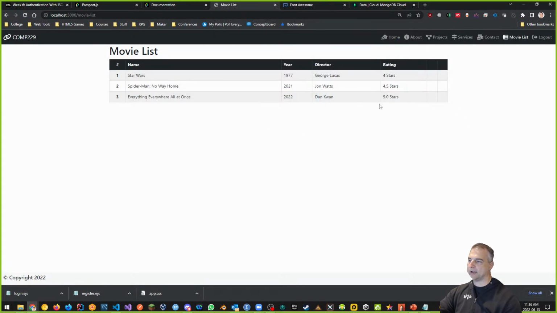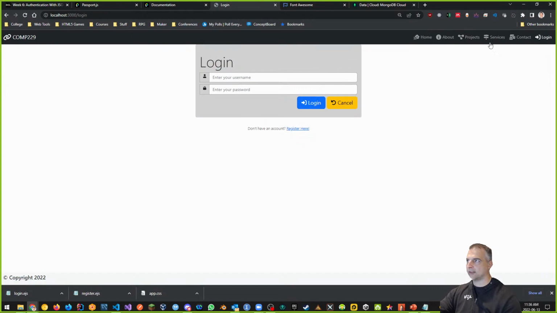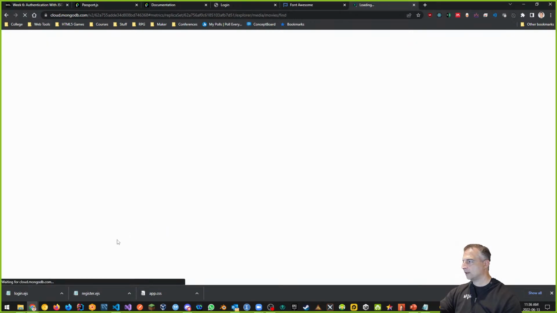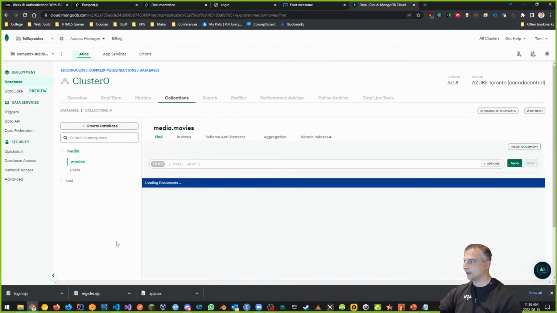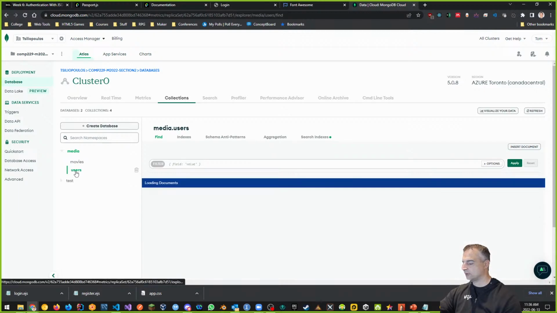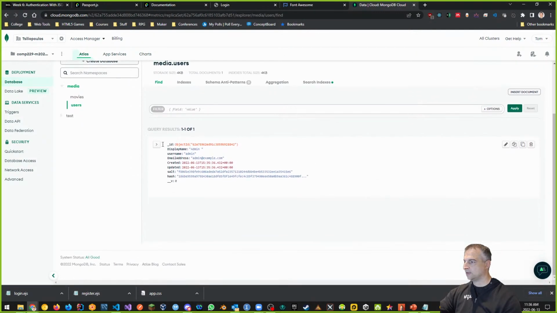And this is a good indicator that everything is okay. Let's log out again and test what it looks like online on MongoDB Atlas. So now, if I refresh, you're going to see that I have two collections, right? I have a movies collection and I have a users collection. Look at this users collection. There's my user now. And you can see that the user looks very similar to what we had before. We also have this test database right here.